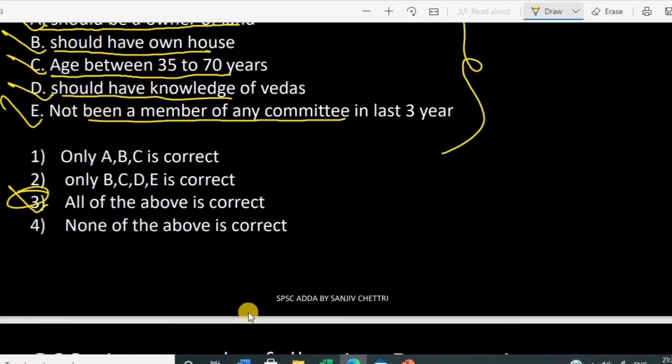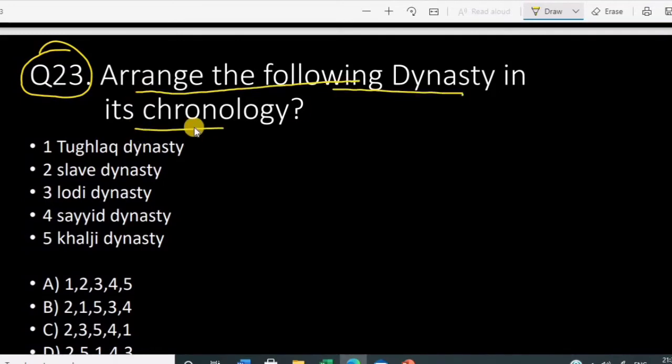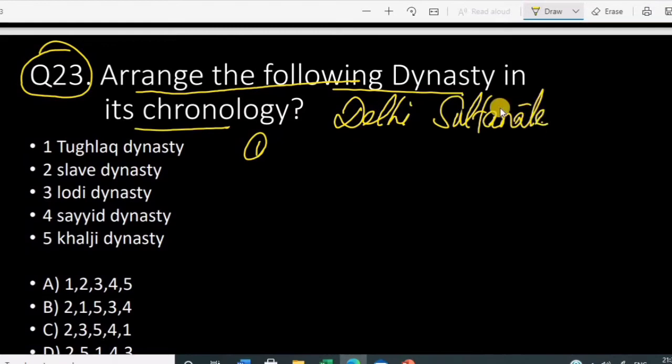Okay, next question, that is question number 23. Arrange the following dynasties in chronology. So first dynasty, that is the Delhi Sultanate. Last time I discussed that when Muhammad Ghori invaded India and defeated Prithviraj Chauhan in the Battle of Tarain, that was in 1192, this is how the Delhi Sultanate was established.